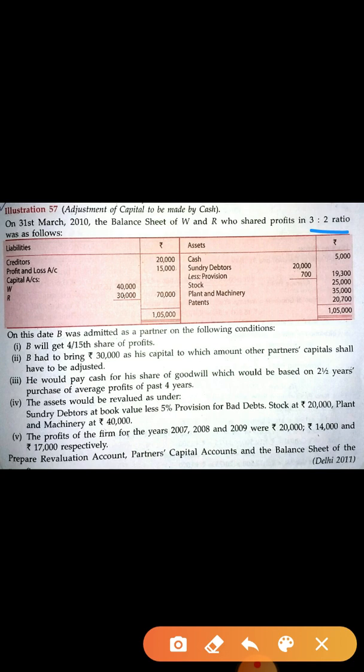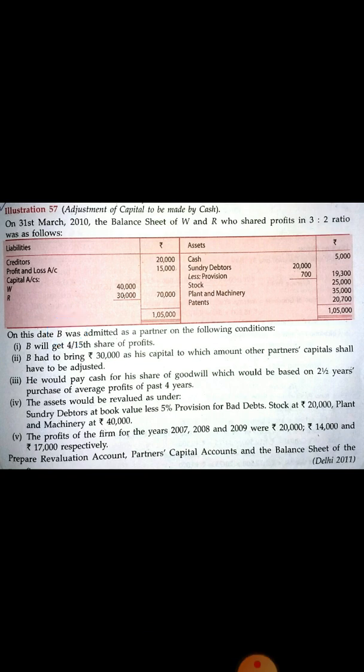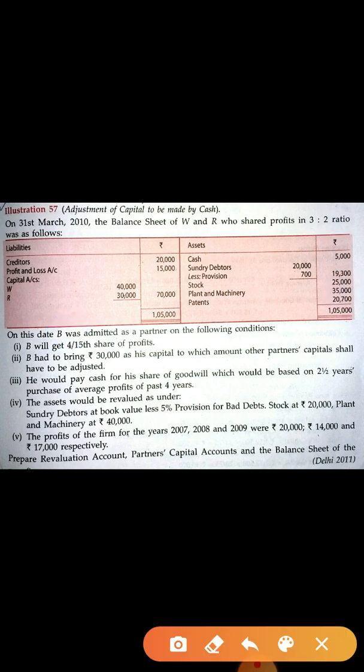On this date, B was admitted, the new partner, whose share is given 4/15, and he has to bring 30,000 as his capital, to which amount other partners shall be adjusted, and third point, he would pay cash for his share of goodwill, which would be based on 2.5 years purchase of average profit of 4 years.